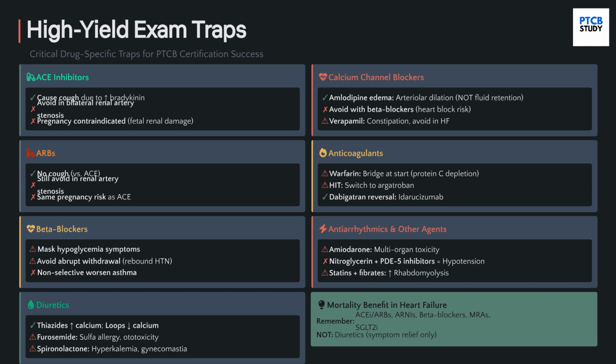Be aware of these high-yield exam traps. Remember the ACE inhibitor cough, the hyperkalemia risk with spironolactone, and the need to avoid combining non-DHP calcium channel blockers with beta blockers. Finally, recall the specific agents that confer mortality benefit in heart failure.